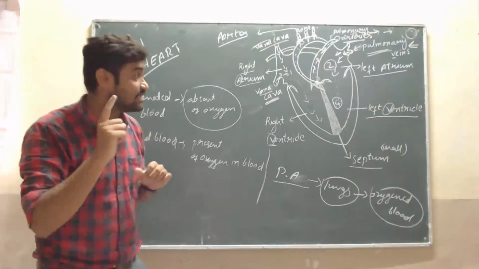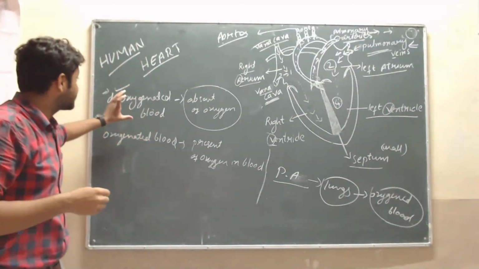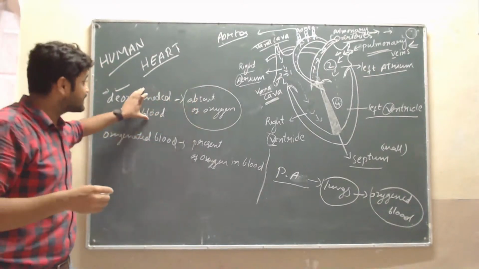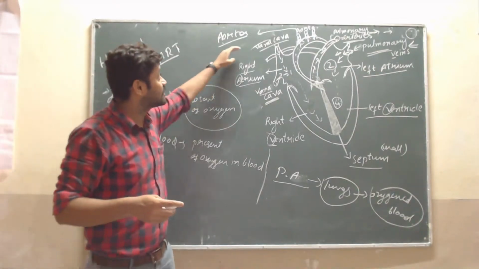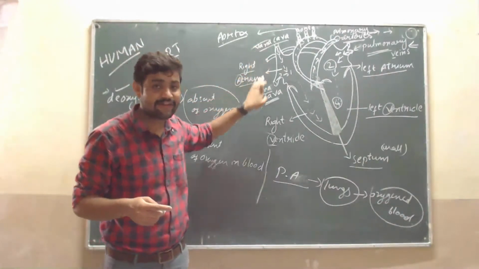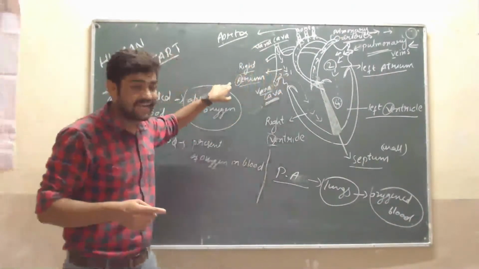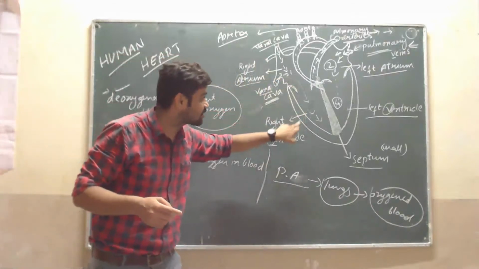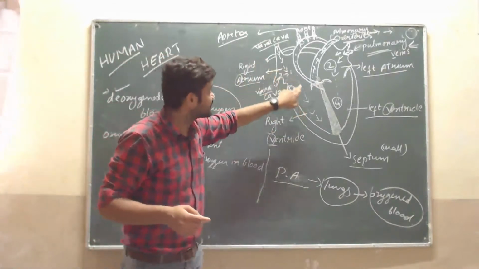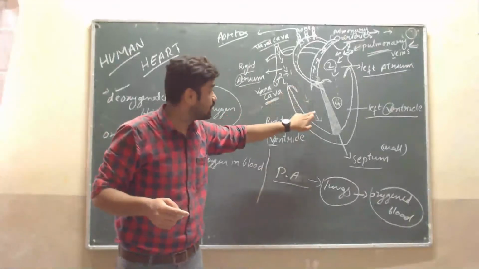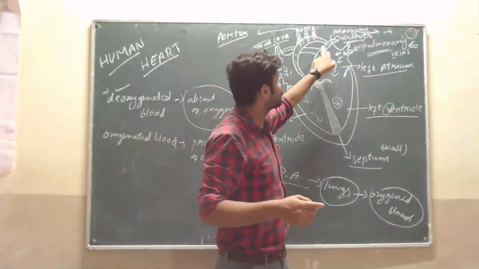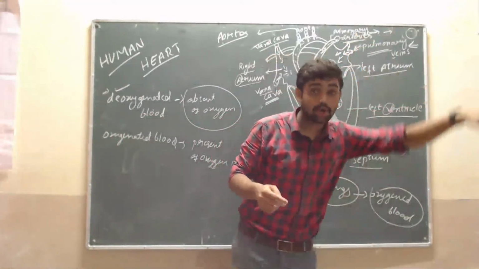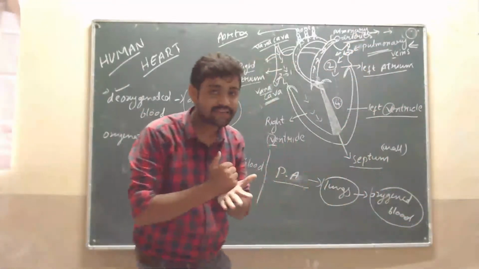Did you understand? That is the first part, and after that, deoxygenated blood. That deoxygenated blood enters through the vena cava. From the vena cava it comes to the right atrium. Then from the right atrium the blood goes to the right ventricle. These are already connected, so the blood flows easily. Then this enters into the arteries, the pulmonary artery, and goes outside.